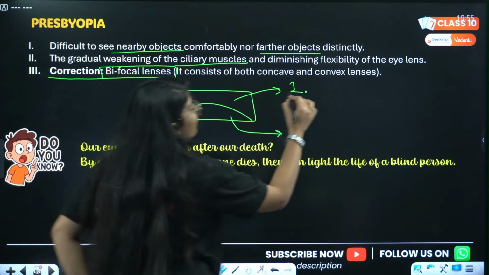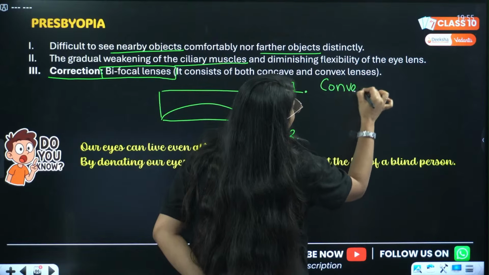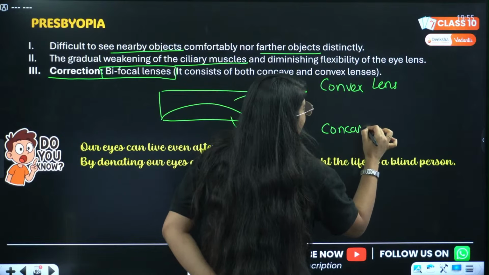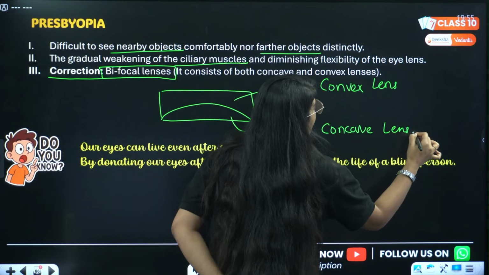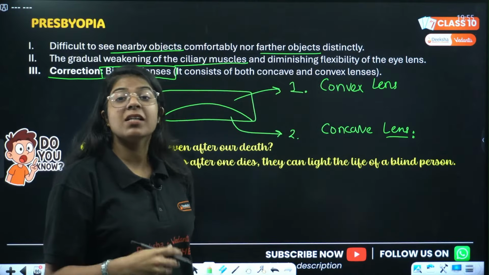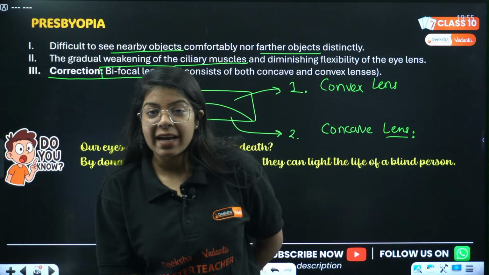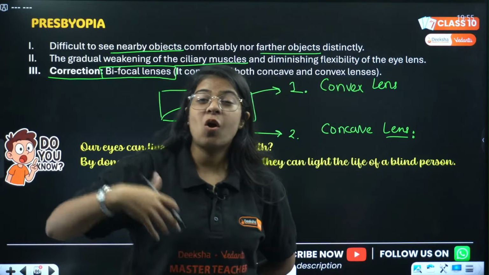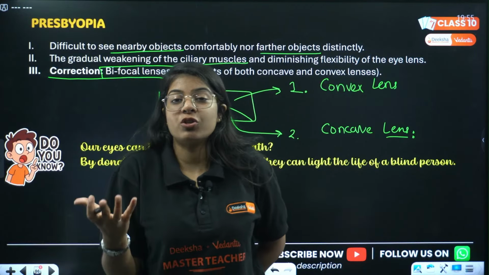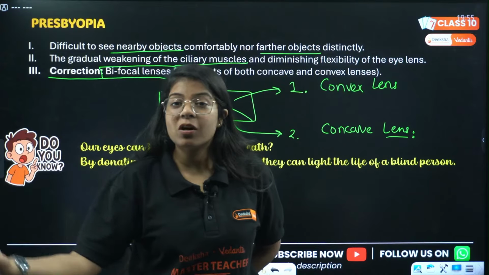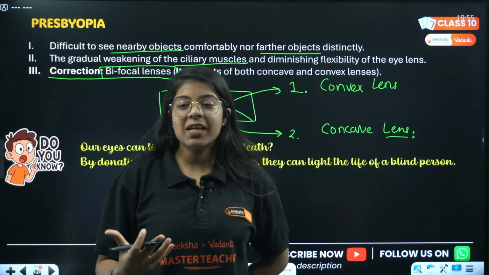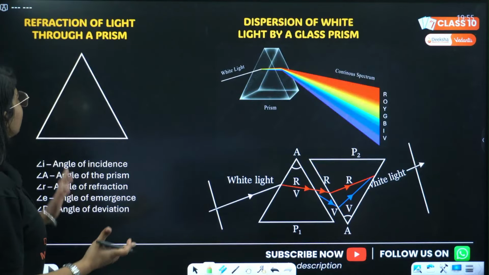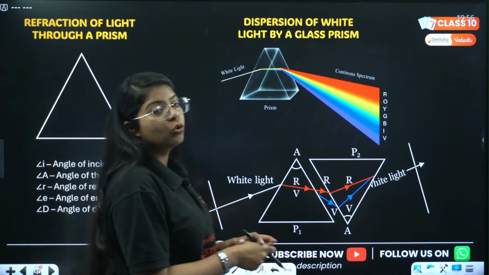ठीक है, चलो. So the first part is convex lens, and the second part is concave lens. Done. And we know a very important thing: after someone dies they can choose to donate their eyes. Mostly the cornea part of the eye is used because the eye lives longer than the body. It will give vision to a lot of people who cannot see. ठीक है, done. चलो, then we have the next topic, refraction of light through a prism.